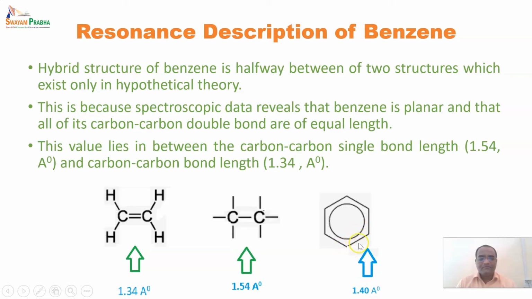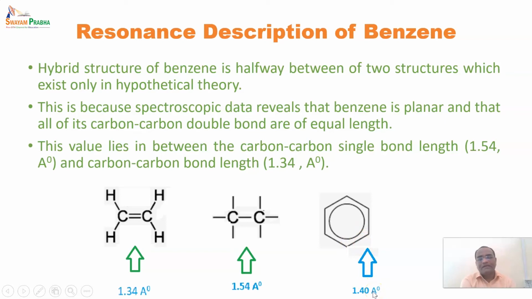As per the proposed structure, it should be 1.54 for the alternate carbon-carbon single bonds, followed by double bond, again single bond, again double bond, running continuously. So it should be 1.34 for a carbon-carbon double bond and 1.54 angstrom for a single bond. But in actuality, all the carbons in benzene have 1.40 angstrom.